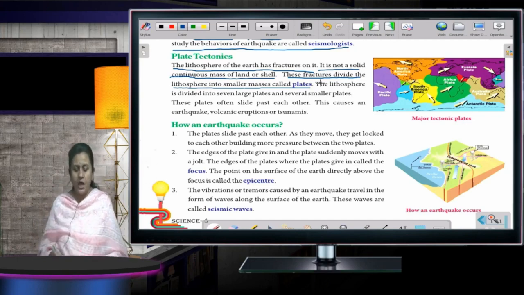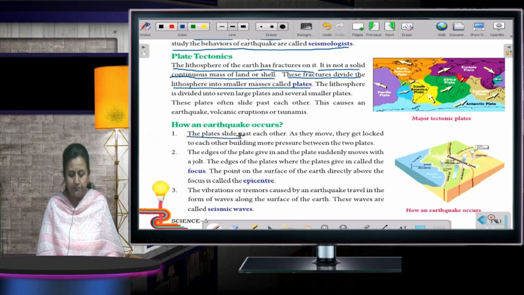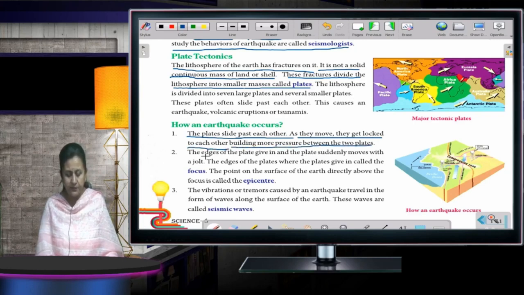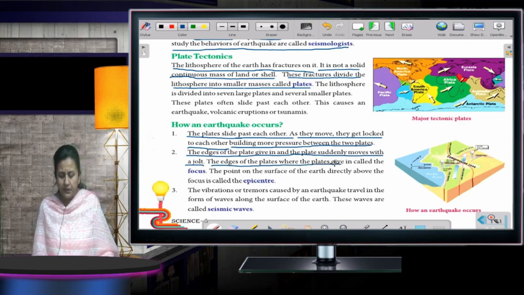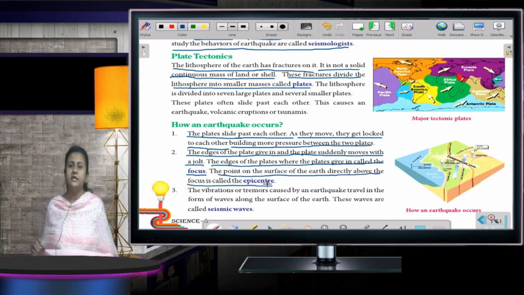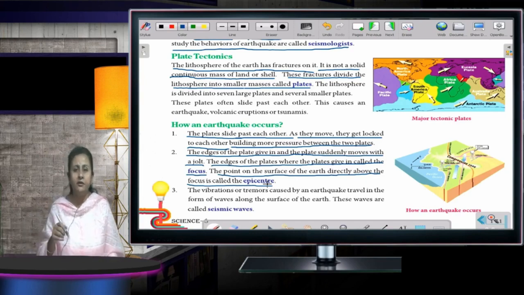Now, how does an earthquake occur? The plates slide past each other. As they move, they get locked to each other, building more pressure between the two plates. The edges of the plates give in and the plate suddenly moves with a jolt. The point where the plates give in is called the focus. The point on the surface of the earth directly above the focus is called the epicenter. Wherever the epicenter of the earthquake is, there is a lot of loss of property and life.